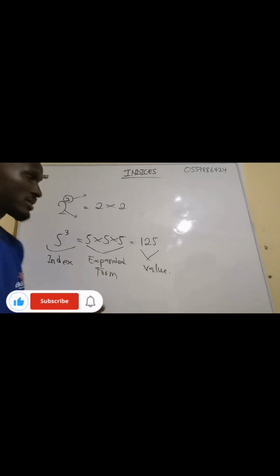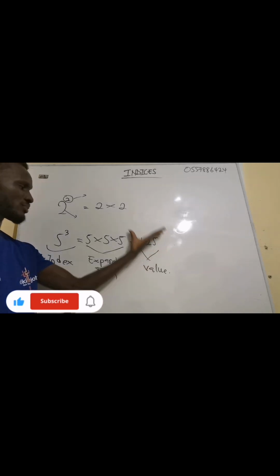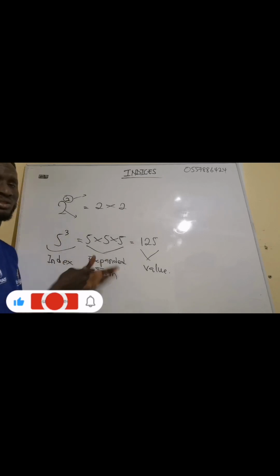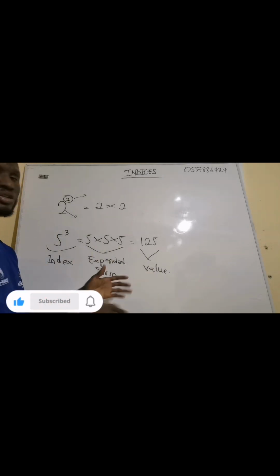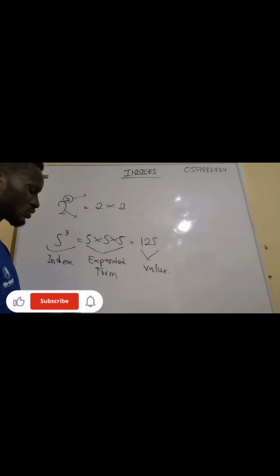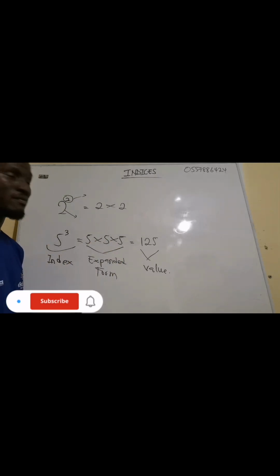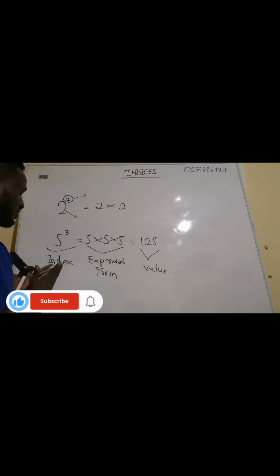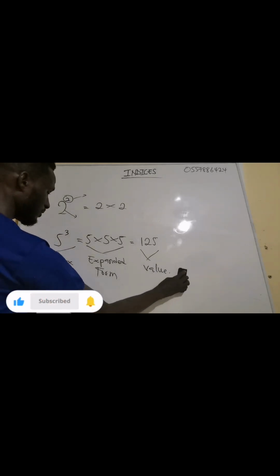Now what is going to happen is that it's different. Sometimes they will give you the value and you have to express it in the index form. Sometimes they will give you the index form and, depending on the question, you are supposed to express it in the form of the value. We are going to do all these things. So don't forget, this one is the index form, this one is the expanded form, this one is the value. When they give you the value and ask you to express it in index form or index notation, it is the same thing.